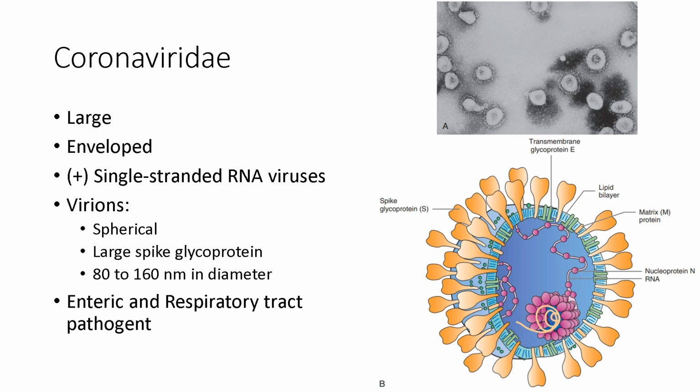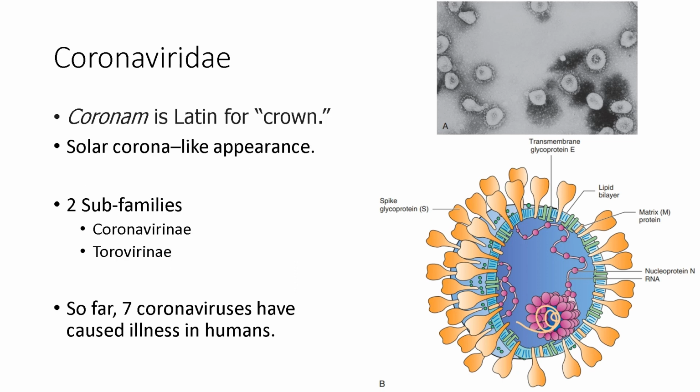Members of the family Coronaviridae are large, enveloped, single-stranded RNA viruses. They are the largest known RNA viruses. Virions are roughly spherical and are notable for the large spike glycoprotein that extends from the virus envelope. Members of the family Coronaviridae are enteric and respiratory tract pathogens. Coronaviruses are named for the solar corona-like appearance of their virions when viewed with an electron microscope.